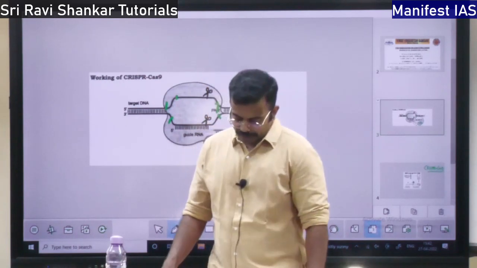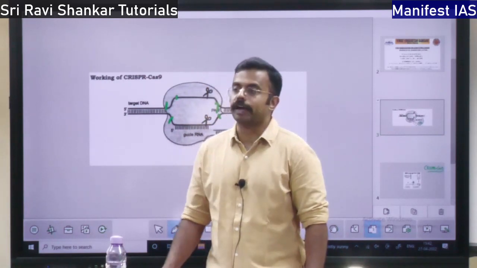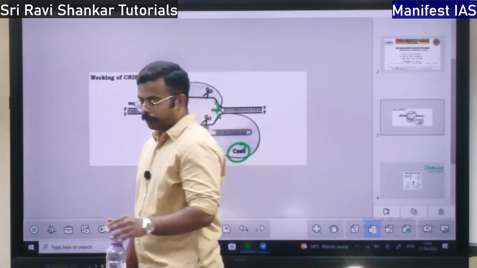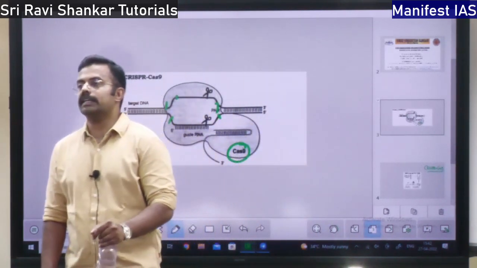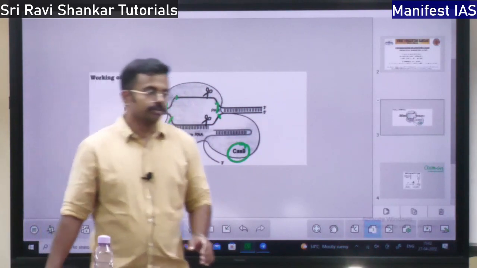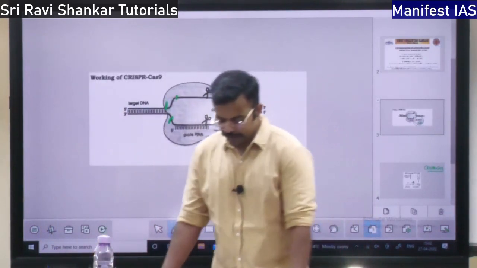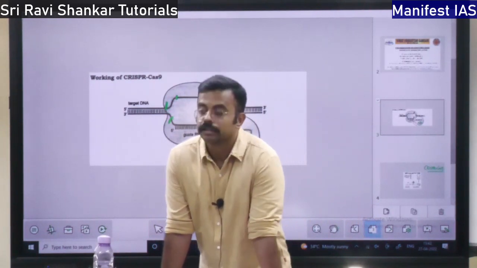So, when it comes to vaccine production, there are many types of vaccines. These types of vaccines are especially important when we are reeling under COVID. So the first type of vaccine is the subunit vaccine. What is a subunit vaccine?